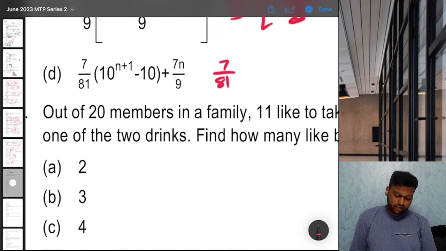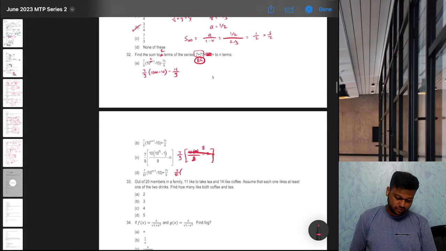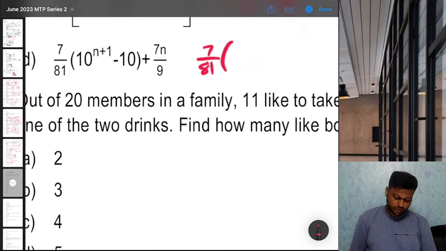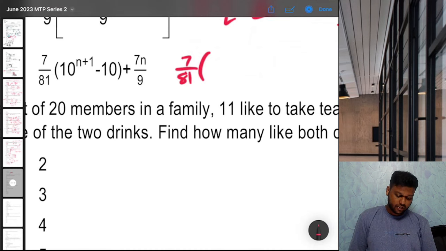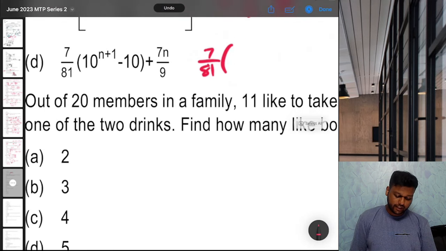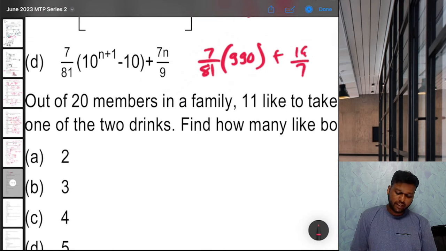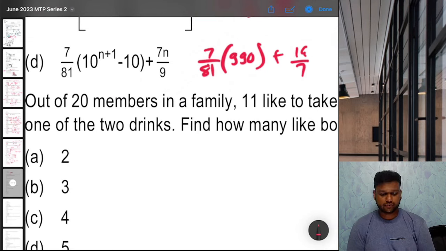Option D, let's check. 7 by 81 into 10 raised to 3 minus 10, that is 990, plus 7n, that is 14 by 9. I don't think that is also going to be the answer.